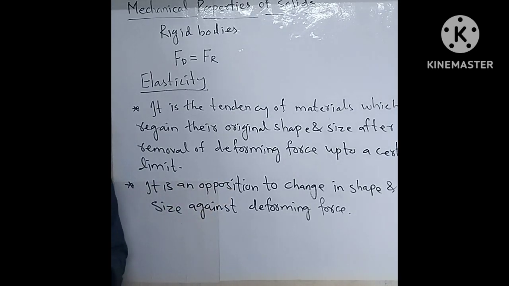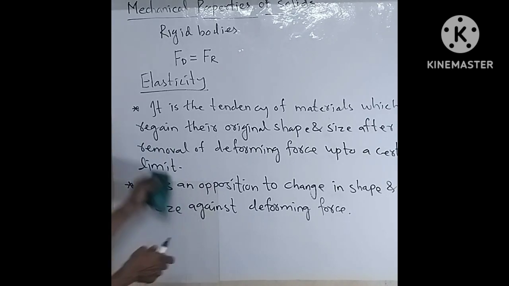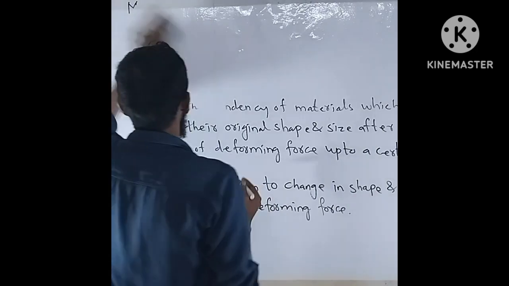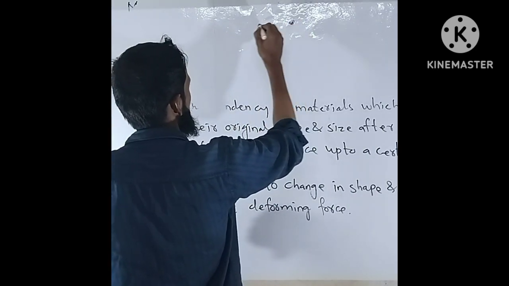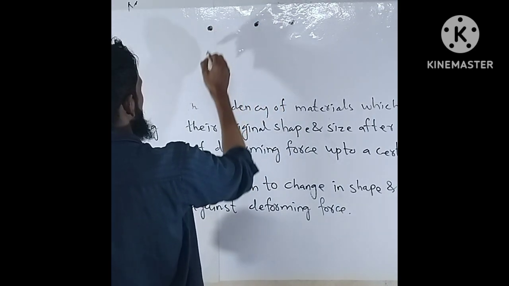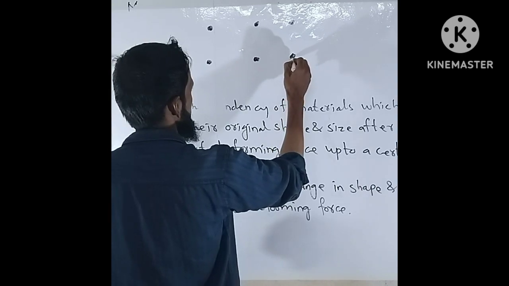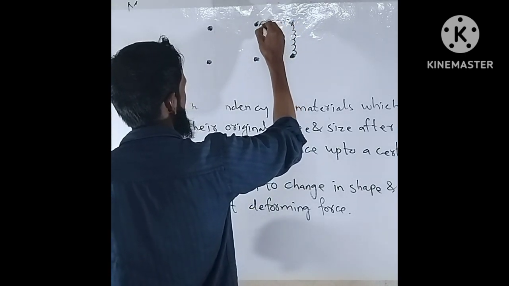We can understand elasticity with the help of an example given in the textbook. Suppose we have these particles or molecules of a solid or rigid body, and they are connected with the help of these springs.